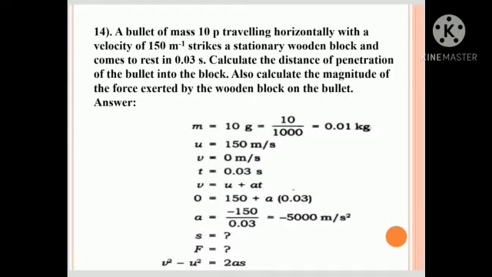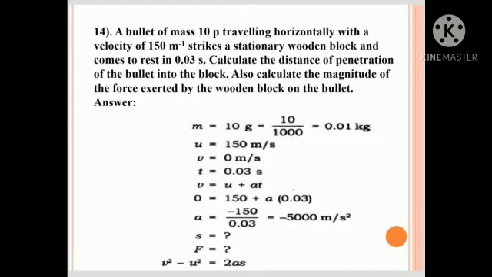U equals 150 meter per second. V equals 0 meter per second. Time is 0.03 second. V equals U plus AT. So 0 equals 150 plus A into 0.03. So A is minus 150 upon 0.03, that is minus 5000 meter per second square.